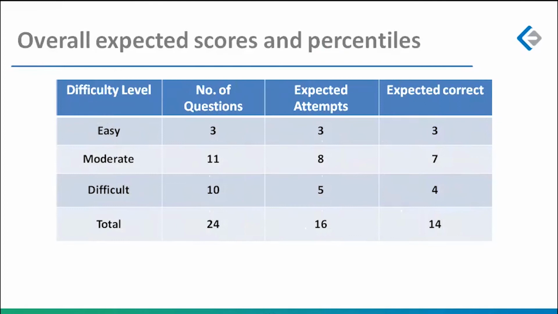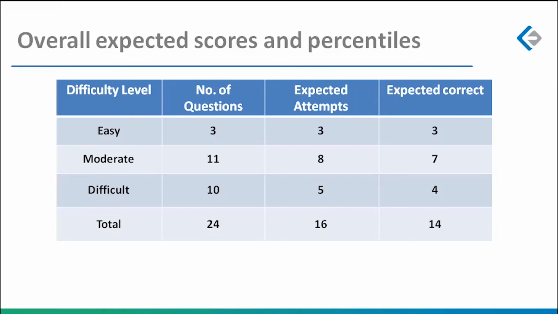So overall classification of my paper and what you should have done: I would see 3 easy questions. The reason we call this paper moderate to difficult is that 11 questions are moderate and 10 are difficult. So I can't call it difficult because difficult does not comprise 50% of the total section. But yeah, it was a moderate to difficult paper. This is what you should have done. Identified the 3 easy questions and attempted them and gotten all of them correct. Moderate, I would want you to focus better on this test only because you don't want to invest so much into difficult questions.